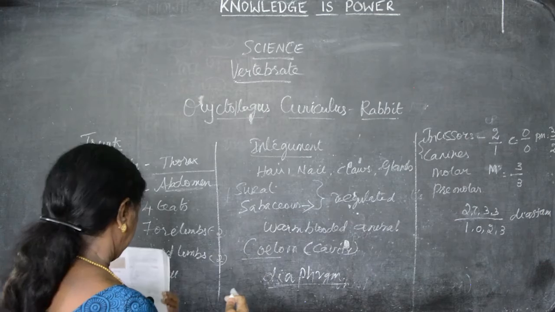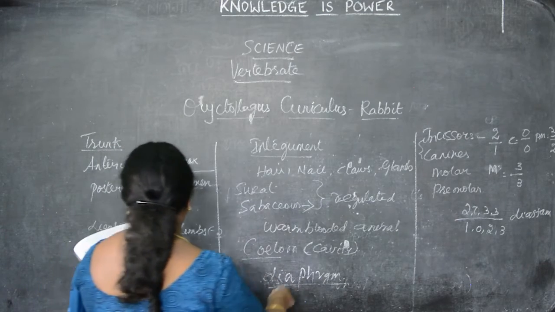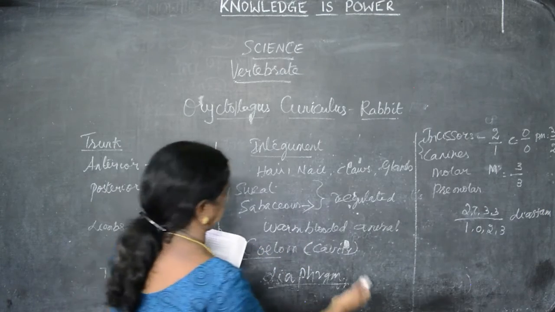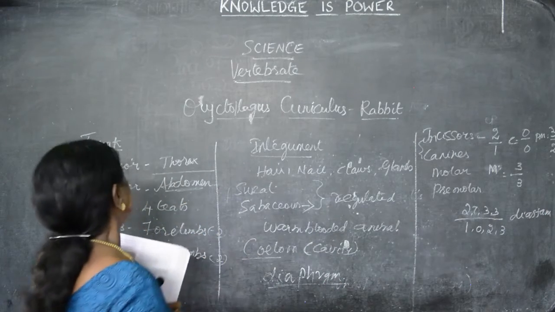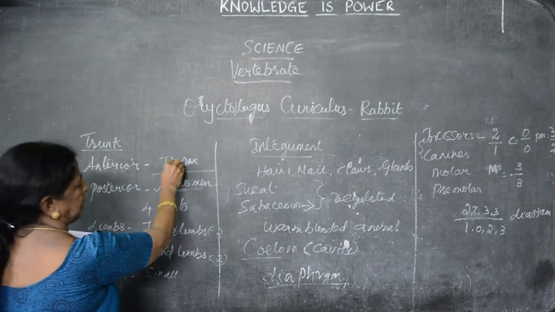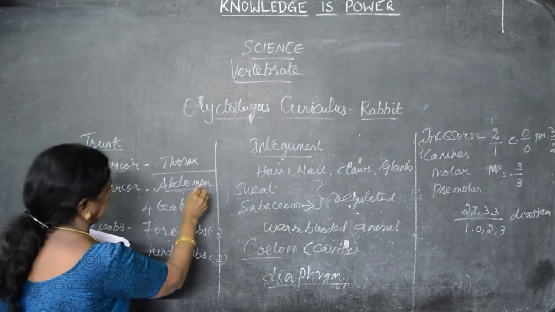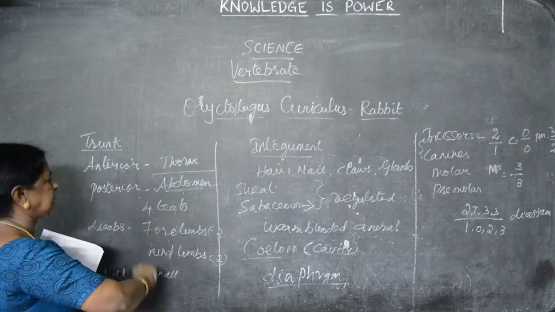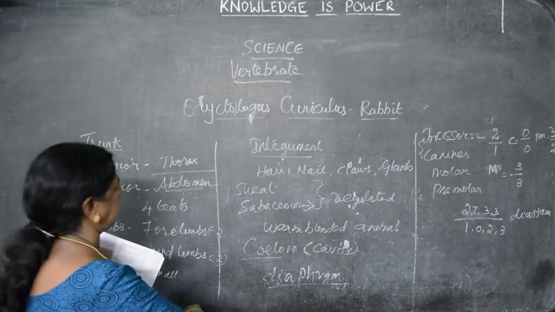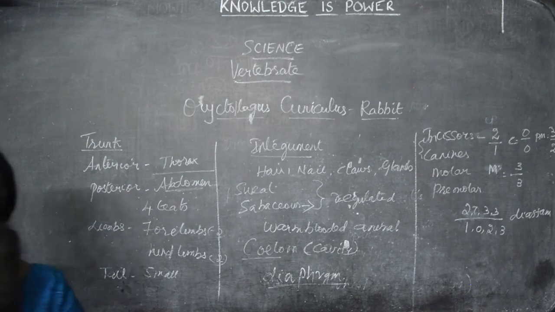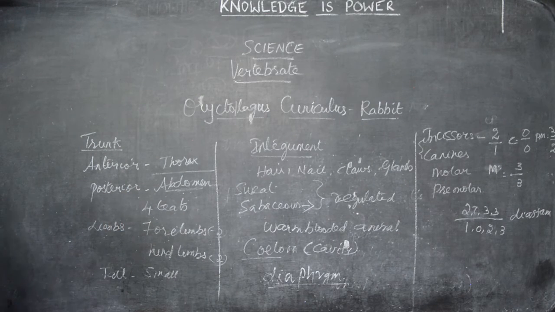Then the lungs, heart and other organs lie in the thoracic cavity. The digestive system and excretory system lie in the abdominal cavity. In the anterior part you can see the lungs, the respiratory organs. In the posterior we can see the digestive system as well as the excretory and urinogenital systems, everything in the posterior part only. Shall we go for the digestive system?